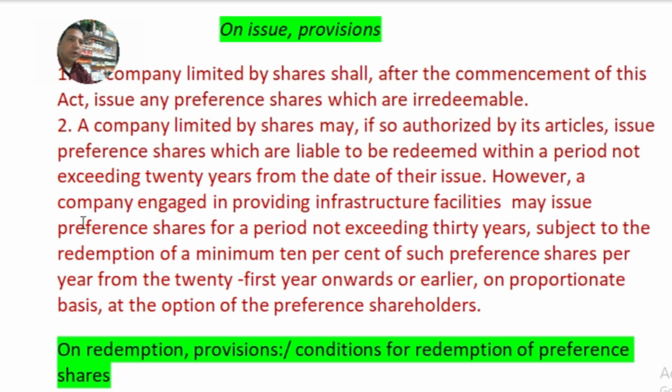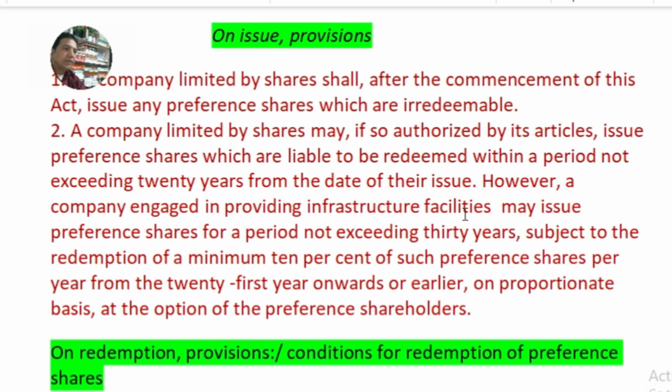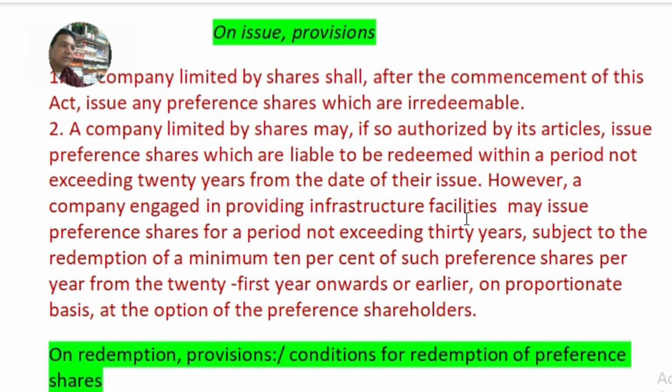However, a company engaged in providing infrastructure facilities, like companies engaged in road construction, bridge construction, power generation, or telecommunication services, all these companies come under the category of infrastructure facilities, and such a company can issue redeemable preference shares, but the period for redemption is 30 years from the date of issue of these redeemable preference shares.